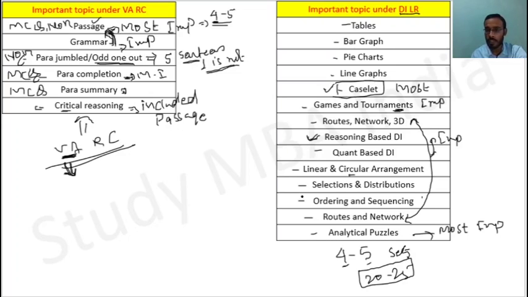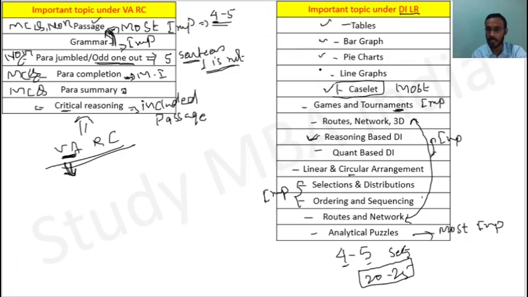And one more thing we saw is selection distribution and ordering and sequencing. This is also an important topic. So these 4 or 5 topics are basically the most important topics. The rest of the topics are also important, so try to learn all the topics, right? So that if the question is basic, you should not leave that question. If the question is difficult, you try to solve it, but if it is basic, you definitely solve it.